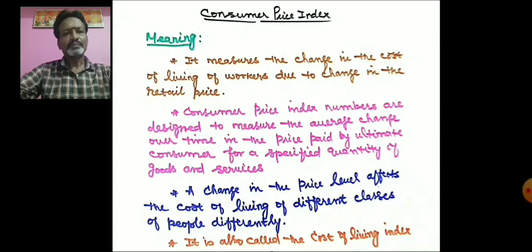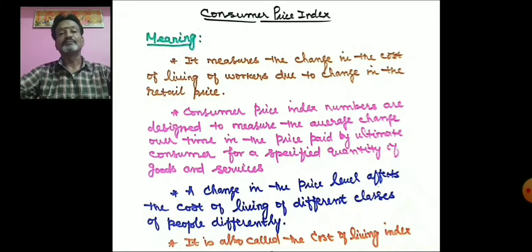So for what purpose are the Consumer Price Index numbers designed? To measure the average change over time in the price paid by the ultimate consumer. We ultimate consumers buy many products in different quantities at different price levels.